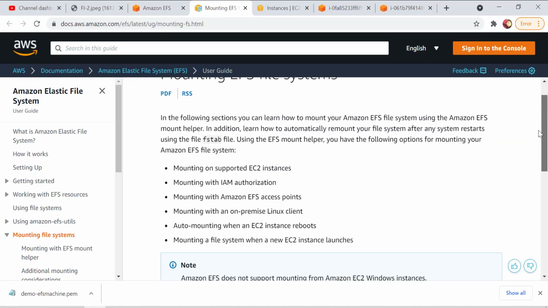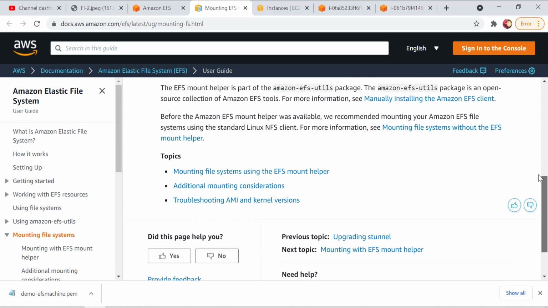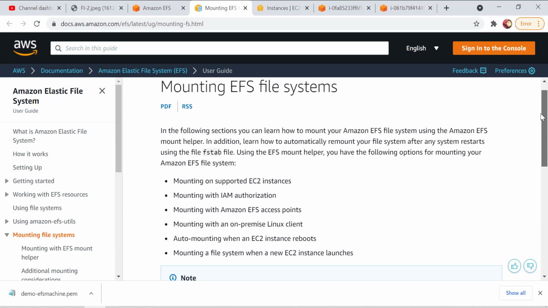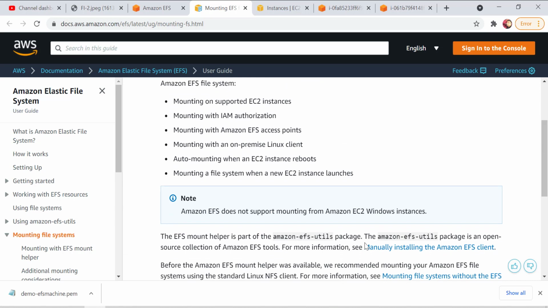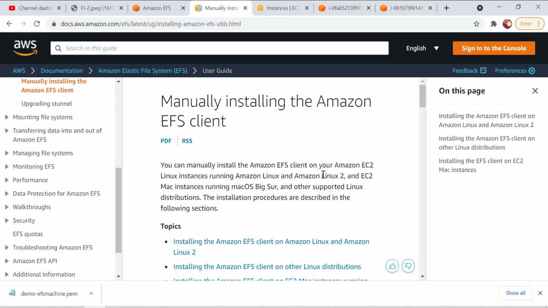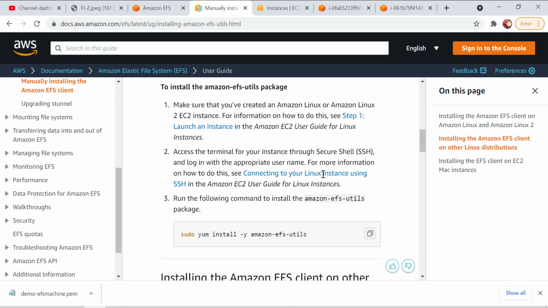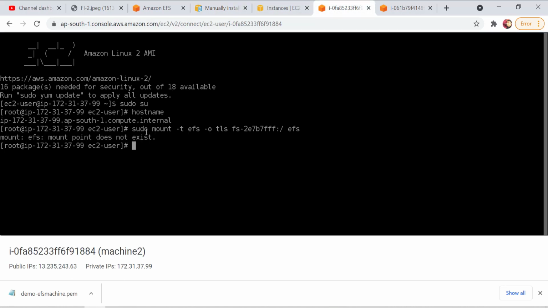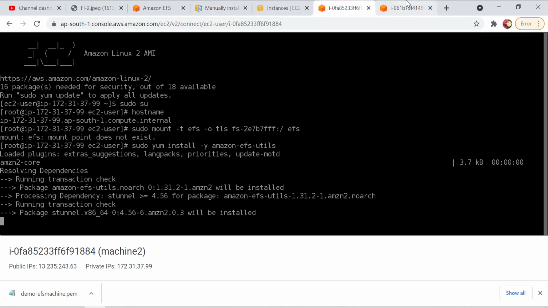After clicking on this user guide, just scroll down. Okay, so what you need to do is mount the EFS file system. Here you will find manually installing the Amazon EFS client. So let's install the Amazon EFS client first. This is the command which you need to run. Just copy it. Let's run this command in both of these machines.